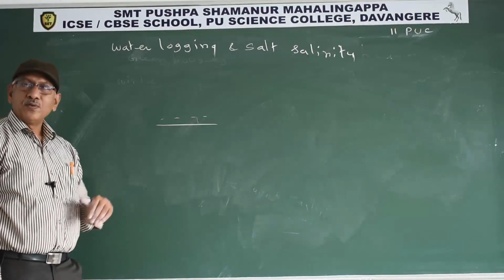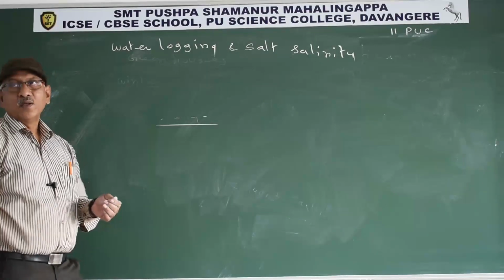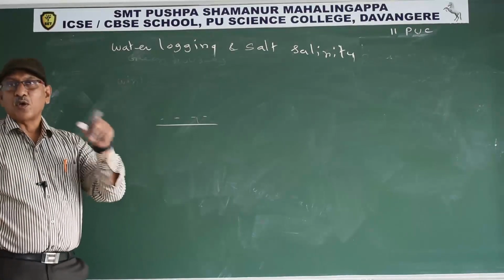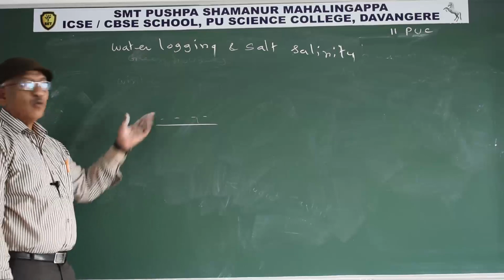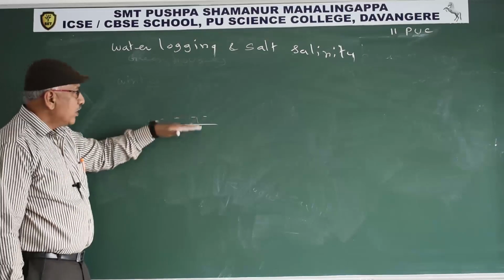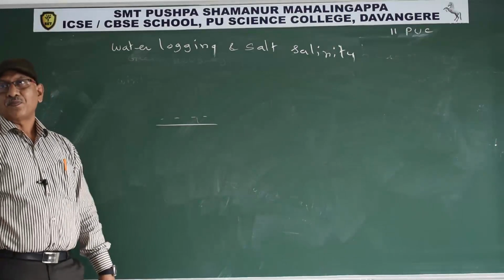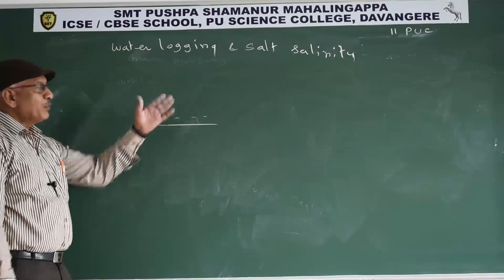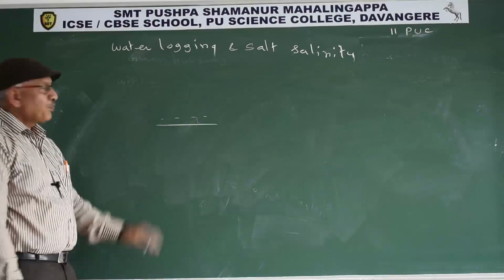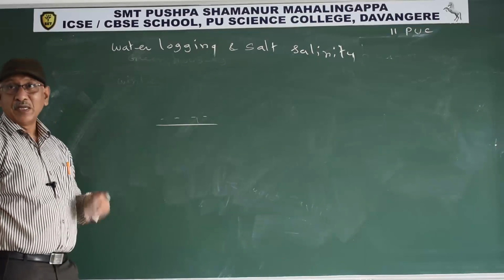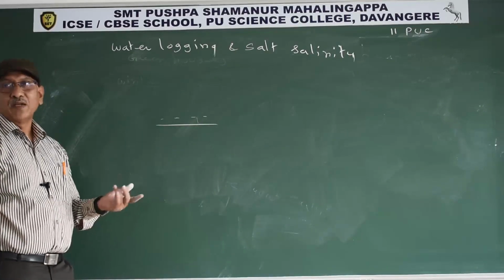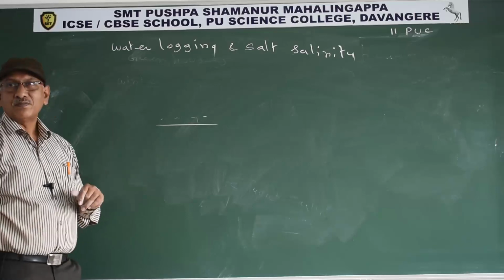They try to increase the yield, so irrigation without proper draining leads to water logging. After a few days, the salts present in the water reach the surface of the soil. In the presence of salt, the plants fail to germinate, meaning the seeds fail to germinate. That's why no plants.